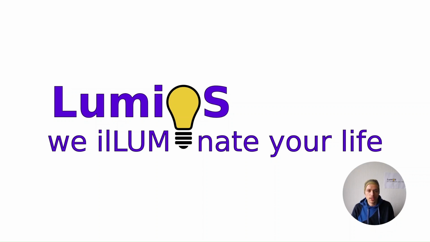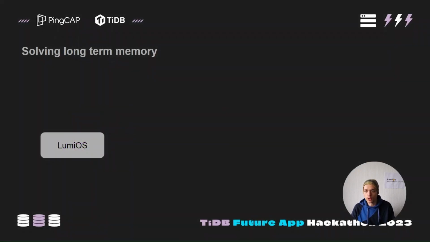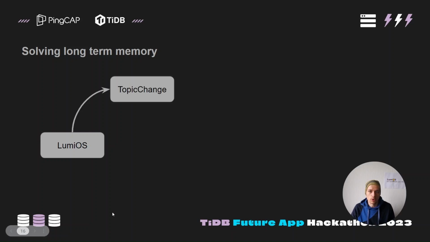By leveraging TiDB's capabilities, we designed LumiOS to retrieve information efficiently using embeddings, thus incorporating long-term memory into the AI. Whenever LumiOS detects a change in topic during the conversation, it summarizes the old topic and creates an embeddings vector. Both are stored in different databases.